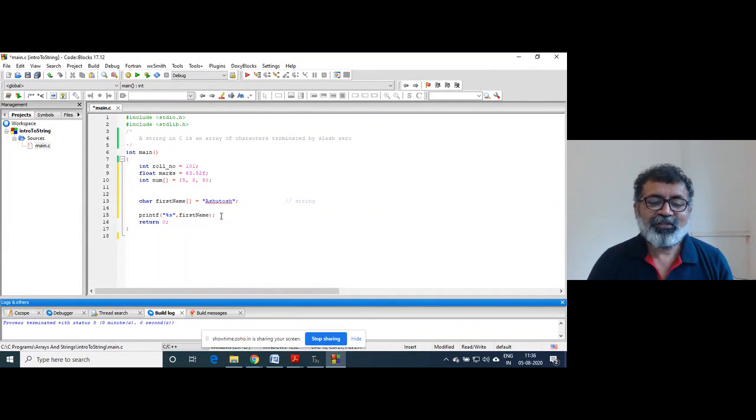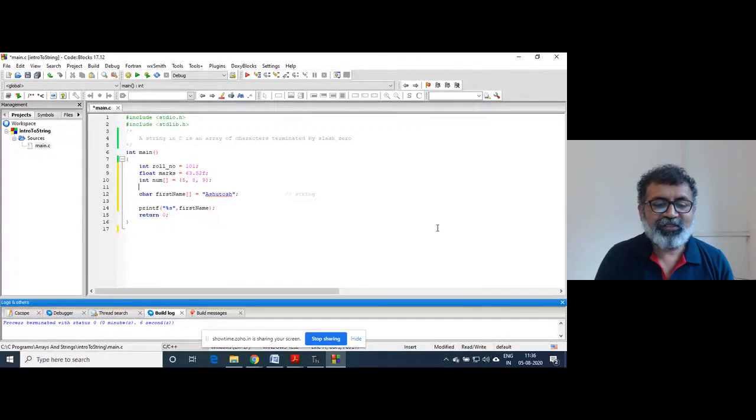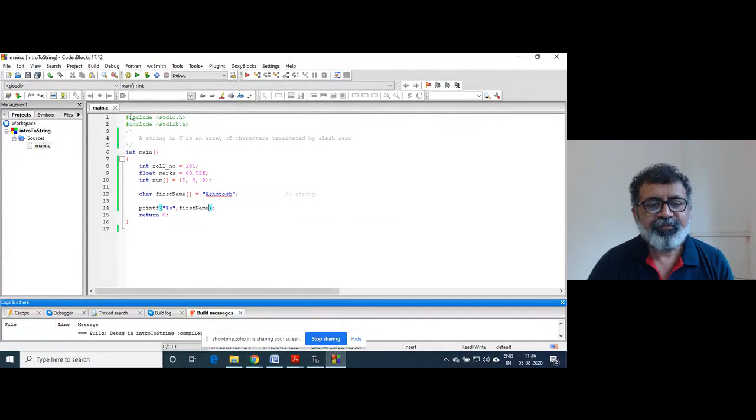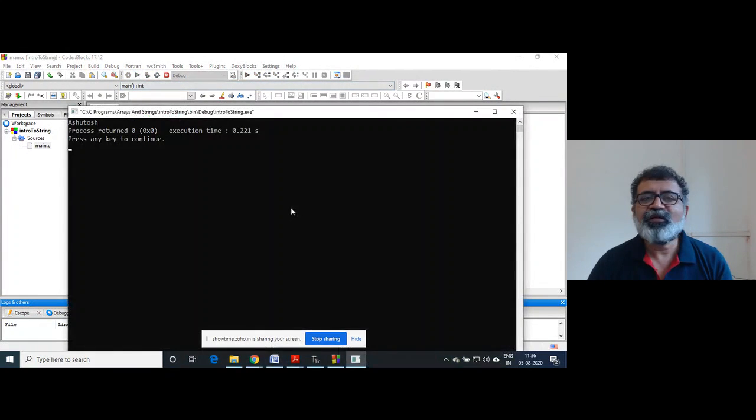But that is not required when we think of a string. You just send the base address of an array. That's it. So it will print that, right?